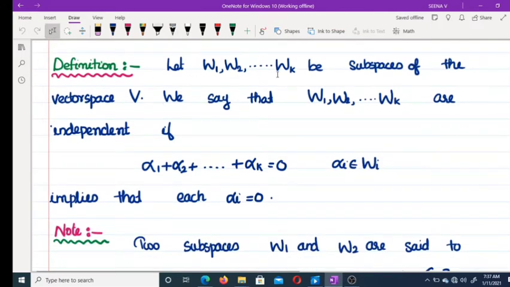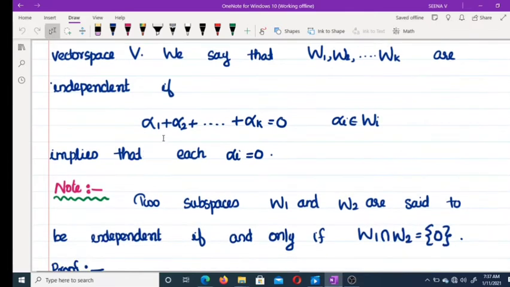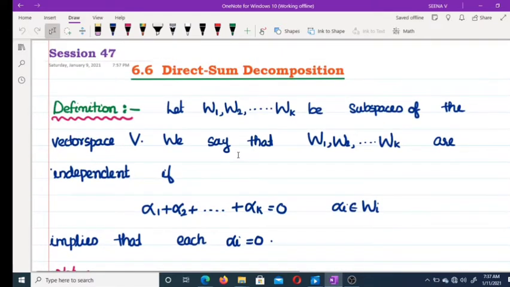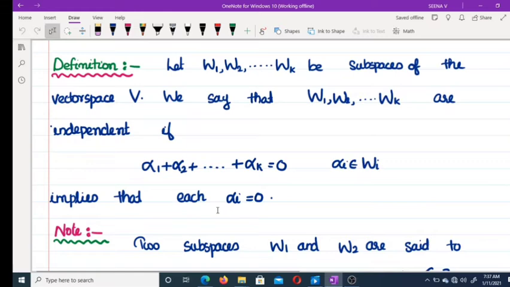Let W1, W2, etc., Wk be subspaces of a vector space V. We say that W1, W2, etc., Wk are independent if alpha 1 plus alpha 2 plus etc. plus alpha k equal to 0 implies each alpha i equal to 0. Then we say W1, W2, etc., Wk are independent.